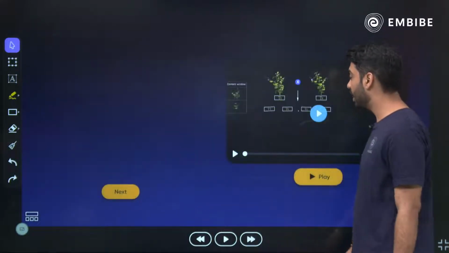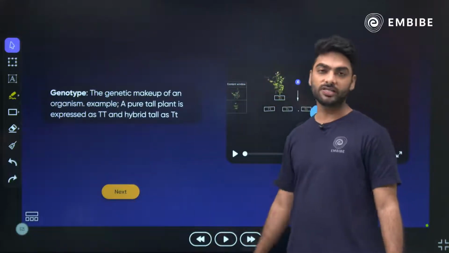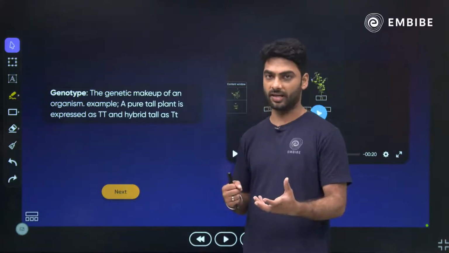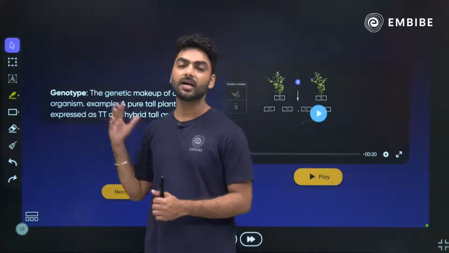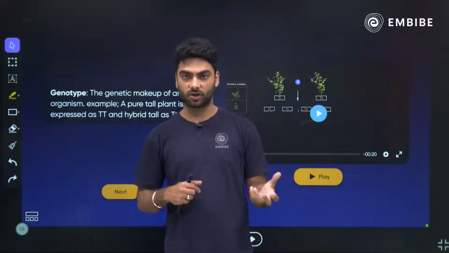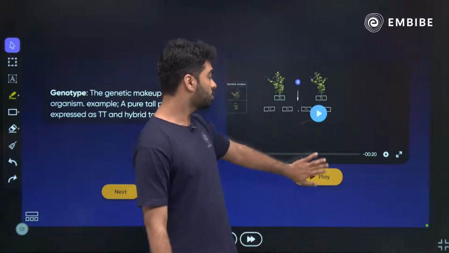Moving ahead, we have got the genotype. What is genotype? Genotype is the genetic makeup, the genetic combination of an organism. Like a pure tall will be capital T, capital T. A pure dwarf will be small t, small t. A heterozygous tall or a hybrid tall will be capital T, small t. So that is the genotype.